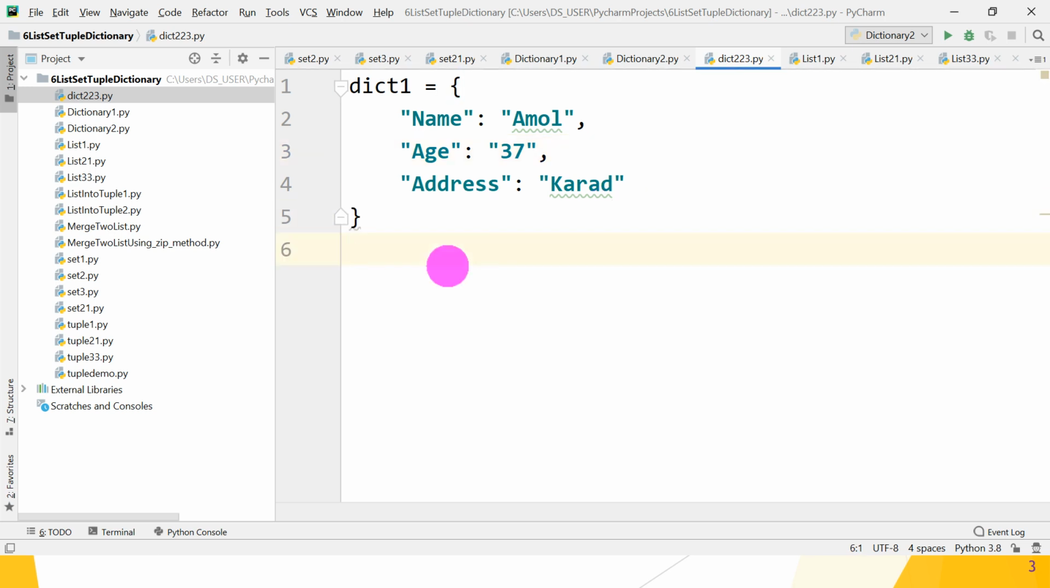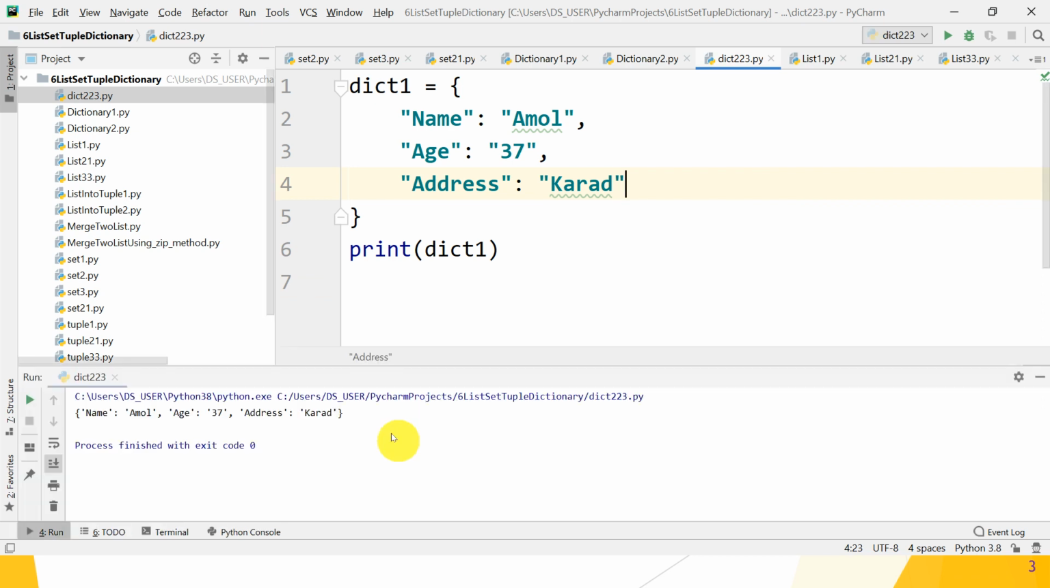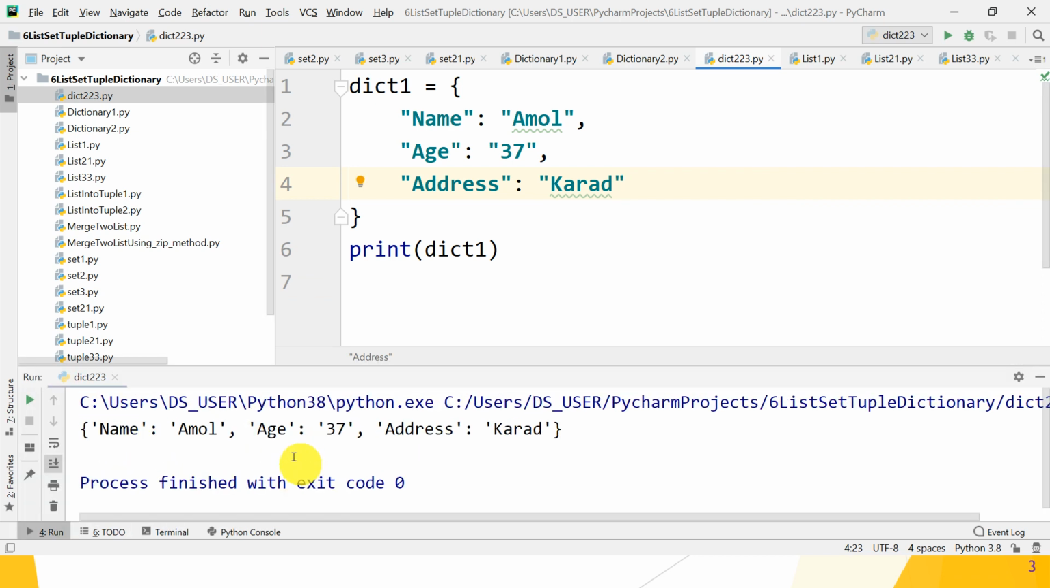After that, print the dictionary. Print dict1, that is the name of the dictionary. Great. So let's check whether it works properly or not. After execution, what is the result? Yes, name is equal to Amol, comma, age is equal to, and all the key value pairs are included inside the curly brackets, similar to a set. Great. Okay, so dictionaries are mutable. Yes, we can change the values inside the dictionary.